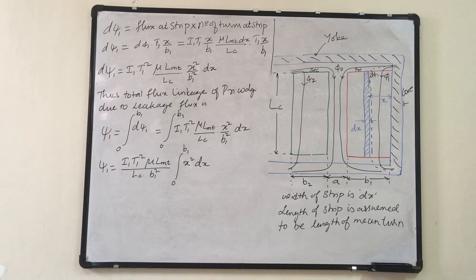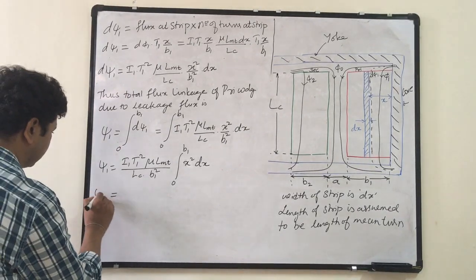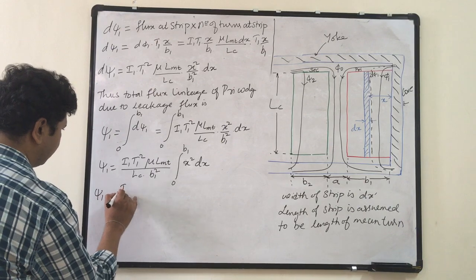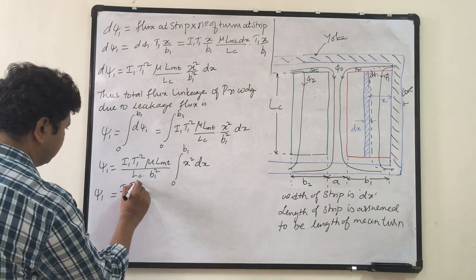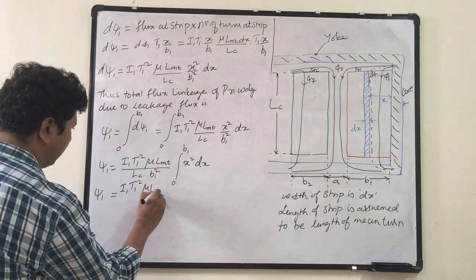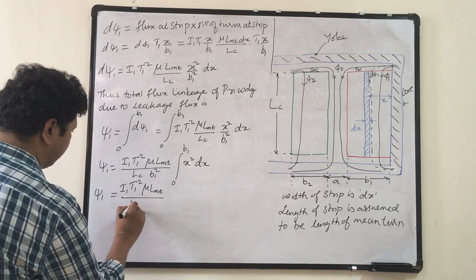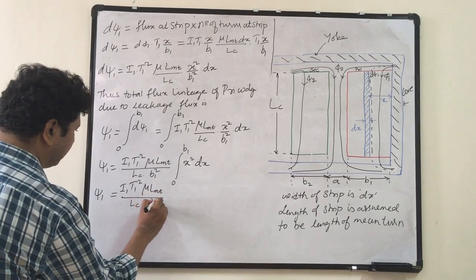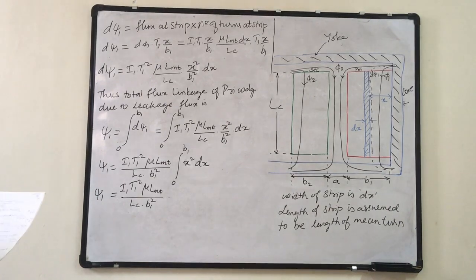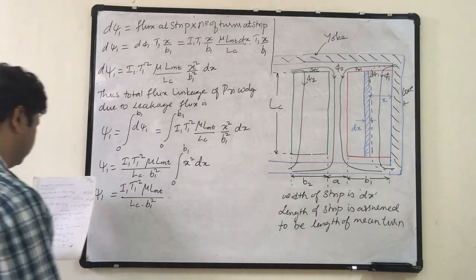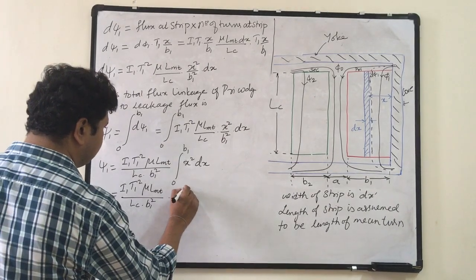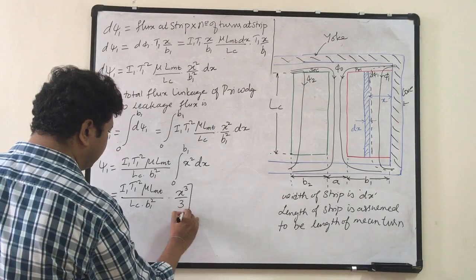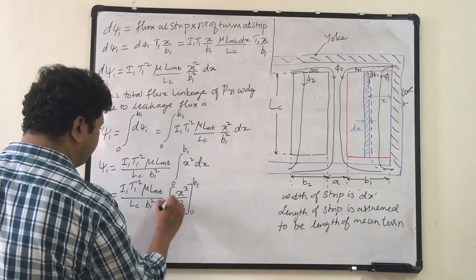Integration of x square dx is x cube by 3. So psi 1 is equal to I1 T1 square mu LMT divided by LC into b1 square into x cube by 3 with the limit 0 to b1.